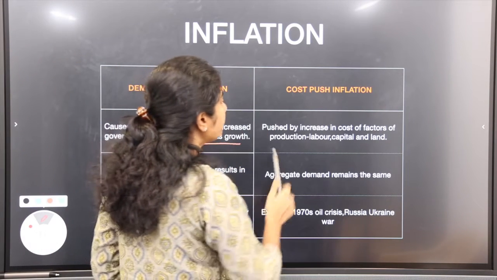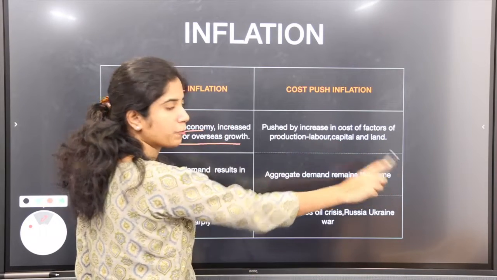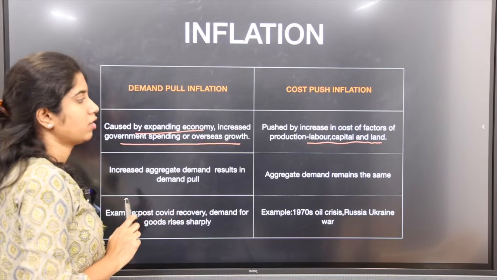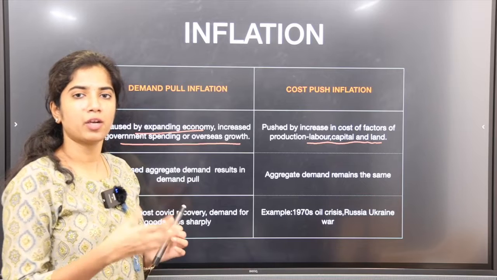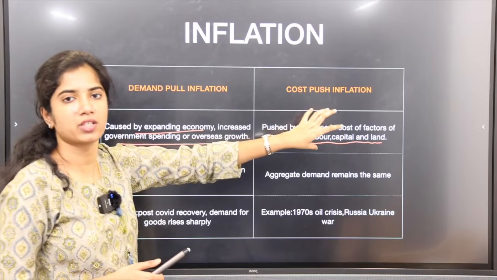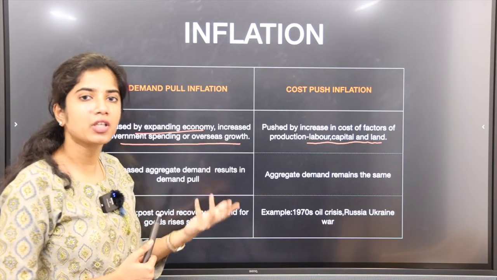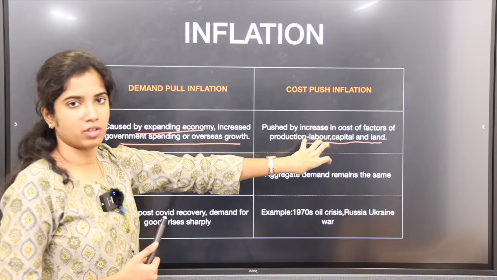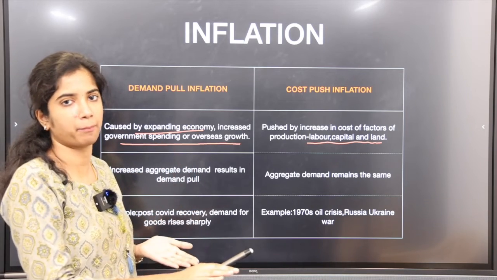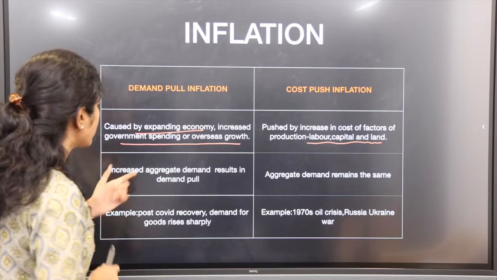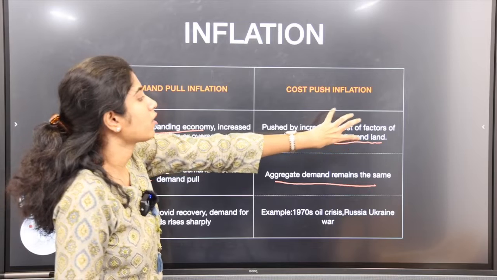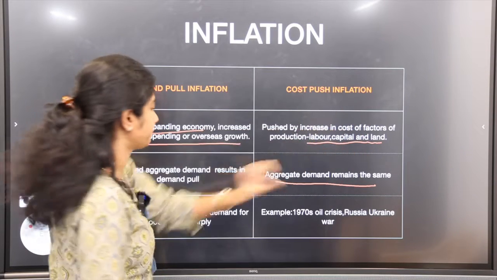What is cost push? That is by increase in cost of factors of production, as we have already seen: labor, capital, land, be it whatever. Even if wages increase, the final product price will increase. As I was talking about semiconductor chip shortages, the car manufacturing prices have increased. That is a factor of production. So eventually car prices are getting increased. That is not only because of demand. Demand is the same, but cost of production has increased. Here aggregate demand remains the same, but the costs of factors of production are increasing.